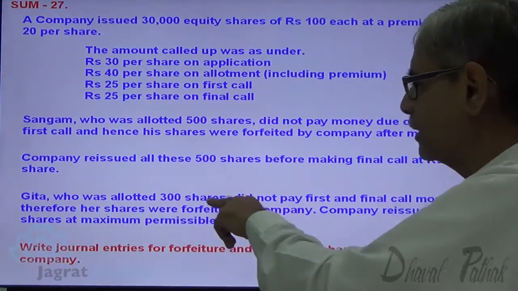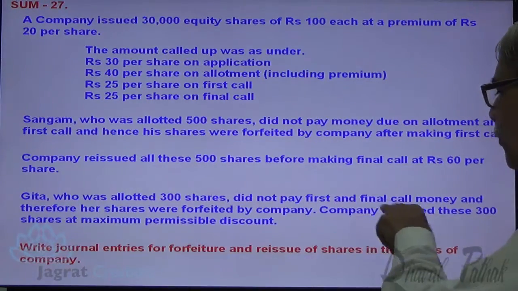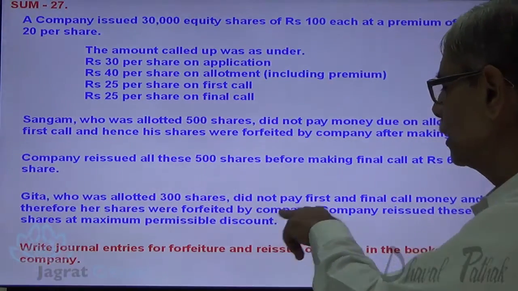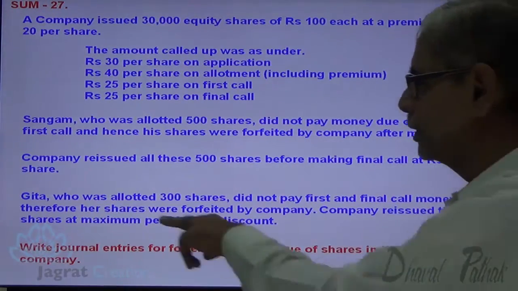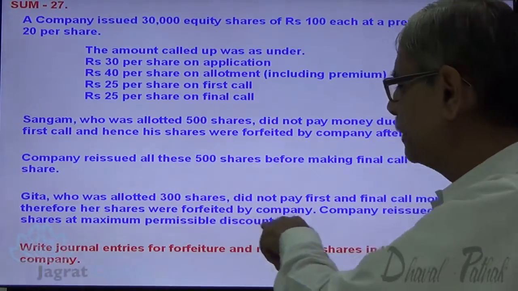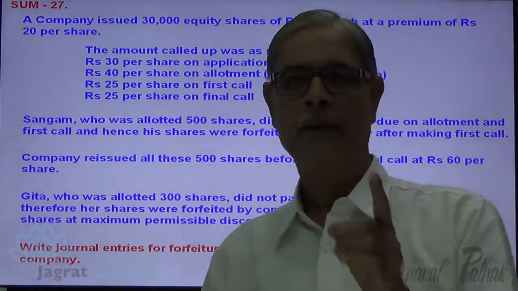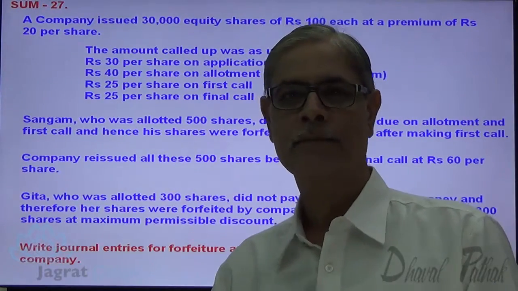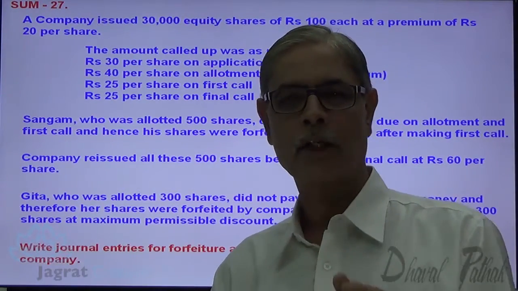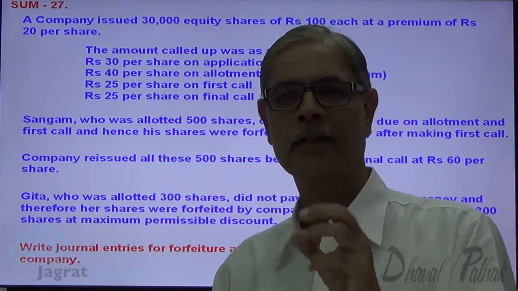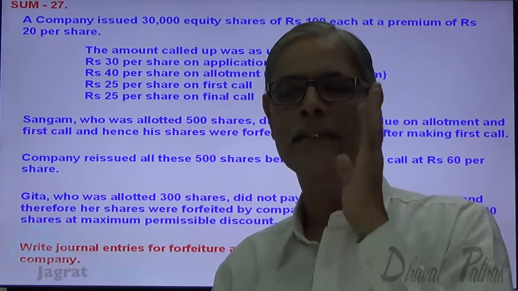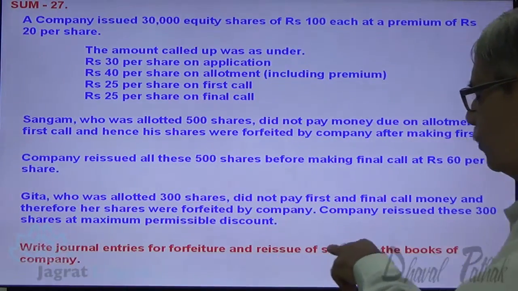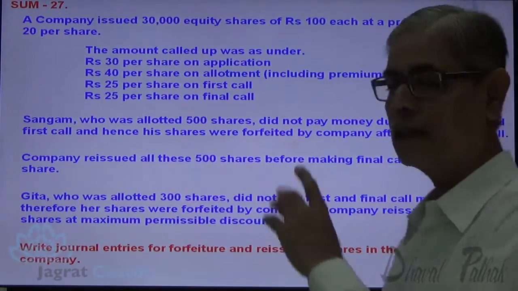Geeta, who was allotted 300 shares, did not pay first and final call money, and therefore her shares were forfeited by the company. Company reissued these shares at a maximum permissible discount. Now another shareholder, Geeta, allotted 300 shares, has not paid first and final call. Her shares are forfeited, granting maximum discount. Write journal entries for forfeiture and reissue of shares in the books of the company.